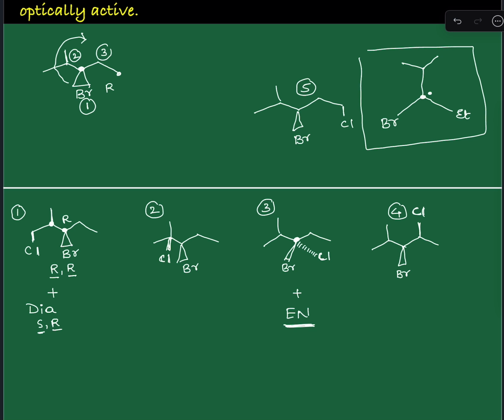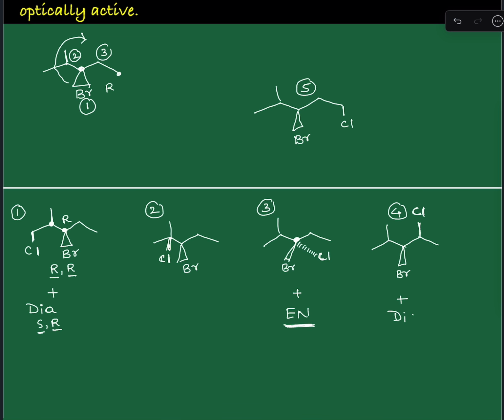And the fourth structural possibility: if you see here, the reaction is taking place at this center, a newly generated chiral center. Here already the stereochemistry is fixed. This is becoming a new chiral center. A new chiral center is produced, and the new chiral center may have either R configuration or S configuration.